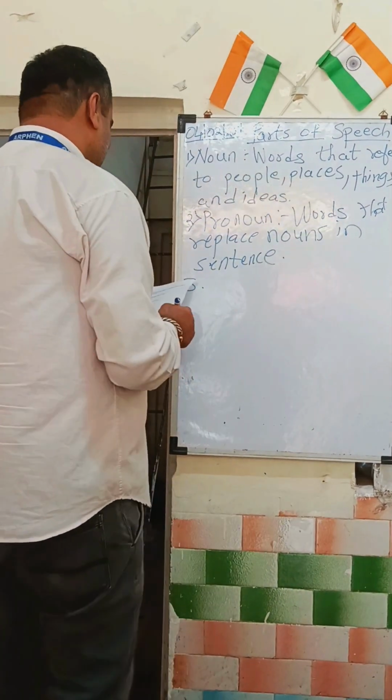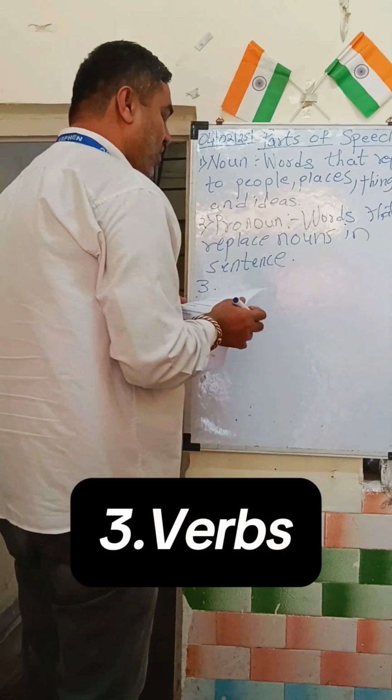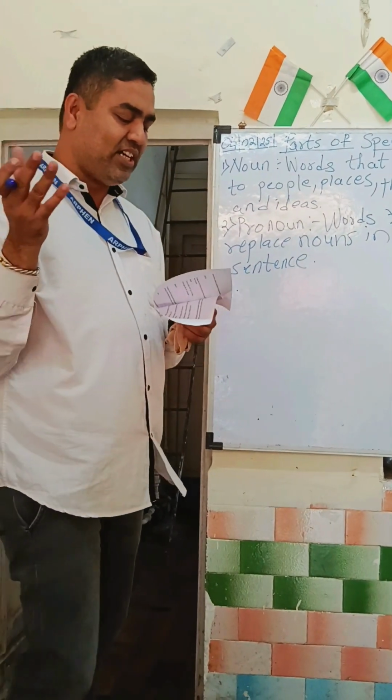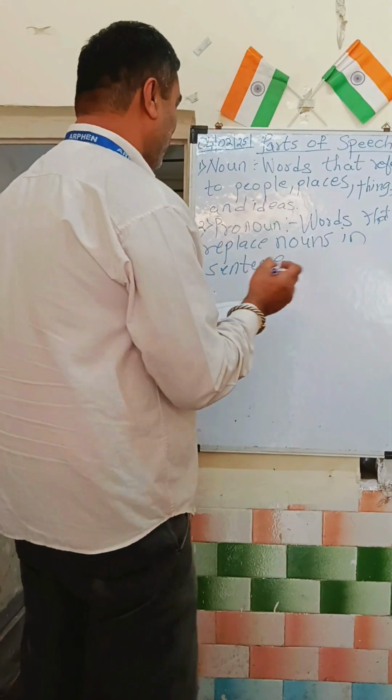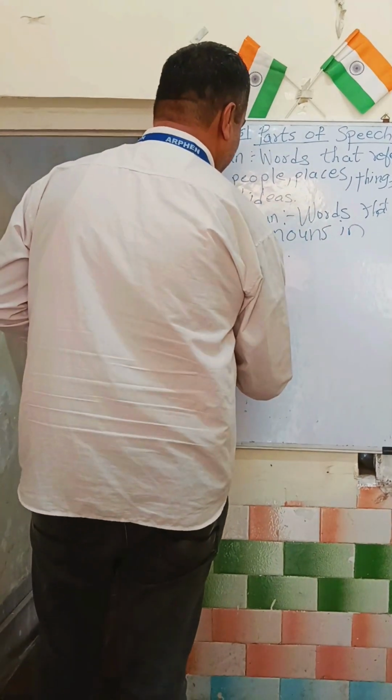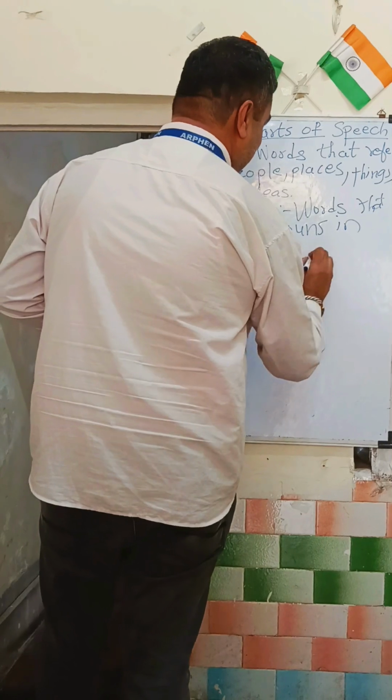Third, we will consider verb. So what is a verb basically? Verbs are words that express action, events, or states.